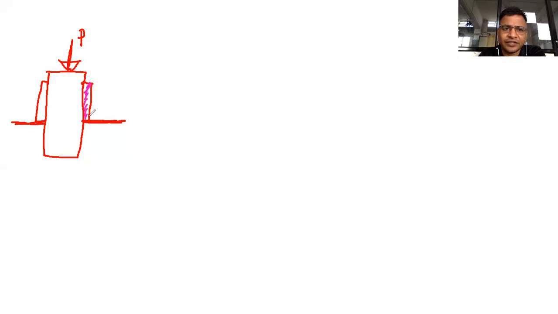There is a nut and bolt type of arrangement, and that nut is resting here. Okay, so how much shear will be acting? I have taken the cross section, you can understand, and if we give some dimensions and values, you'll understand. This is one case, and then there is another case. Same rod is there, and directly it is touching the surface at the bottom here, and here then P amount of force is applied.